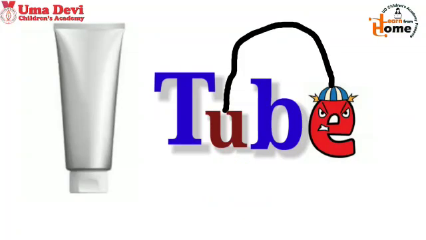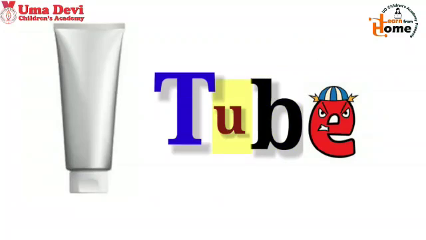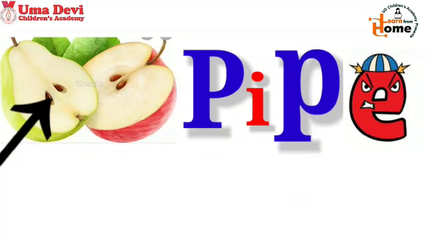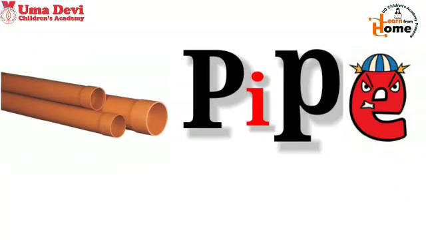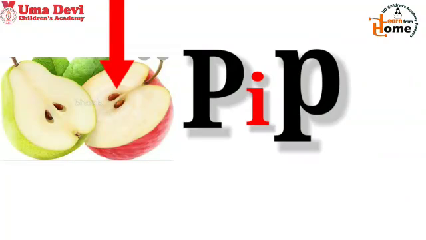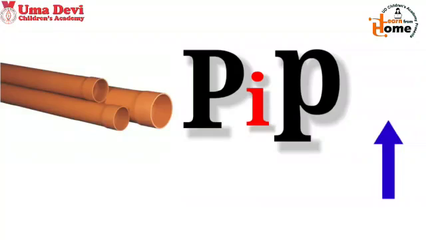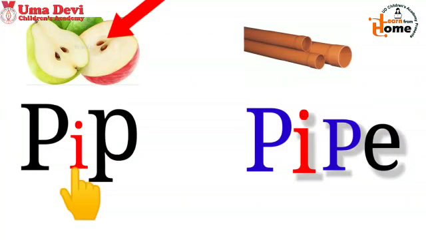Magic E remains silent but makes the vowel before the ending consonant say its own name. For example, here is written pip, p, pip. When we add magic E at the end, it becomes pipe. Children, here pip becomes pipe on addition of letter E, and I in pip becomes I in pipe.